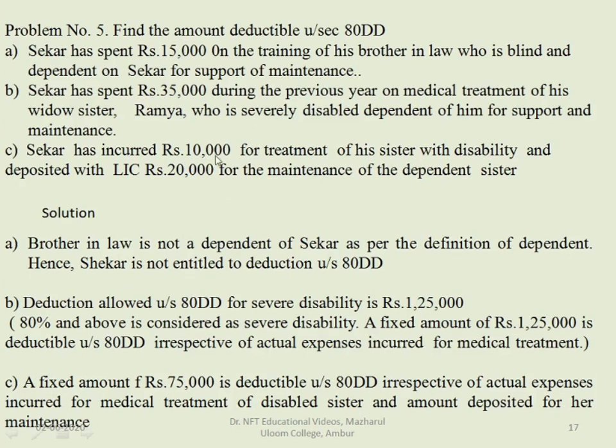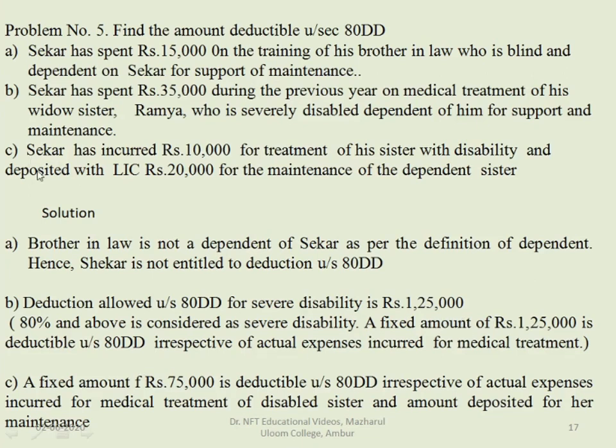In case of severe disability, he, being the person who takes care of the dependent, can claim to the extent of 1,25,000. Whatever the amount, 35,000, he can claim to the extent of 1,25,000. So the deduction allowed under section 80DD for severe disability is 1,25,000. 80% and above is considered as severe disability. A fixed amount of rupees 1,25,000 is deductible under section 80DD irrespective of the expenses. Whatever the expenses incurred for the medical treatment, he can claim the deduction to the extent of 1,25,000.